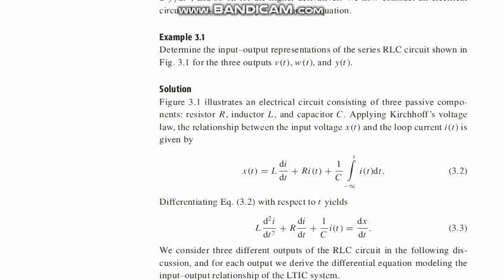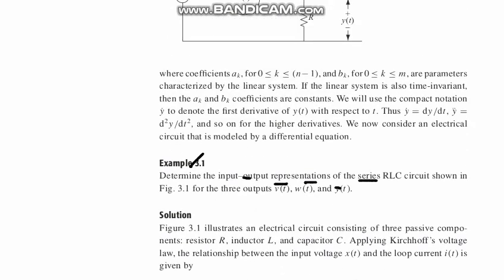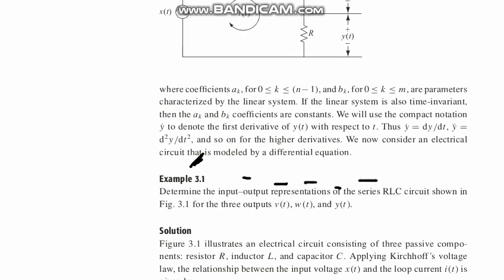The equation will be x(t) equals L di/dt plus R i(t) plus 1/C integral of i(t) dt. It is very easy, you know it better in equation 3.1.